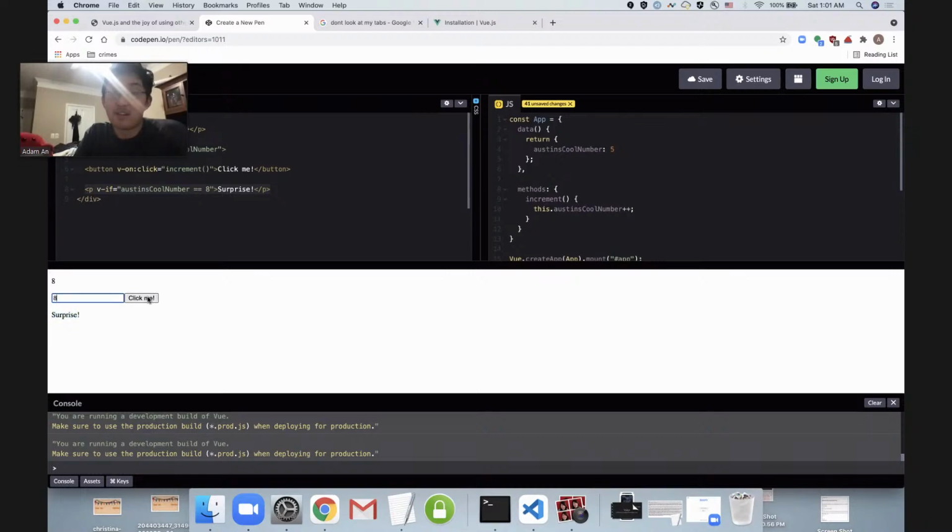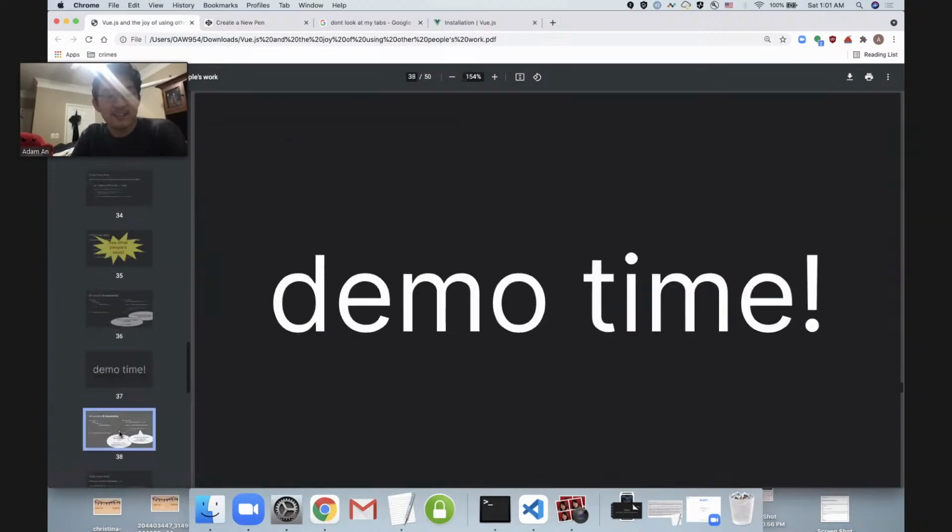And then watch this. If I increment it one more time and Austin's cool number is now 9, it's actually going to go away because this condition is no longer true. So no matter how our data changes, this condition will always be checked and it'll just work perfectly. Is that making sense to y'all?